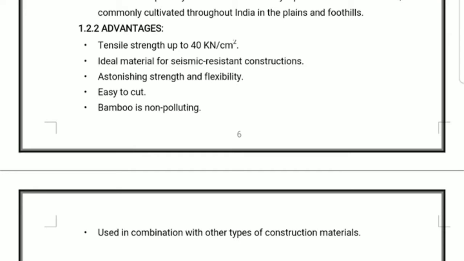Disadvantages of using bamboo are: it is sensitive to attack from insects. Its structural efficiency is low. There is a lack of design guidance. The structural calculations and construction permits are difficult to obtain.